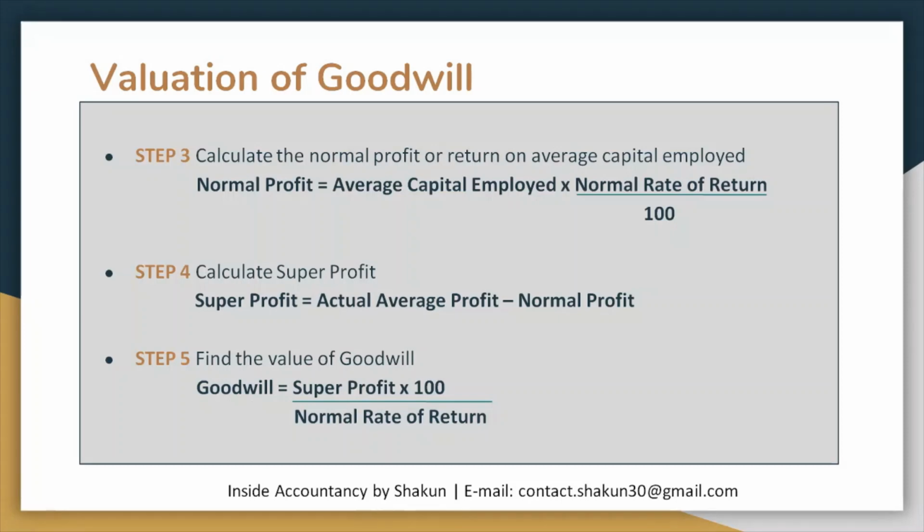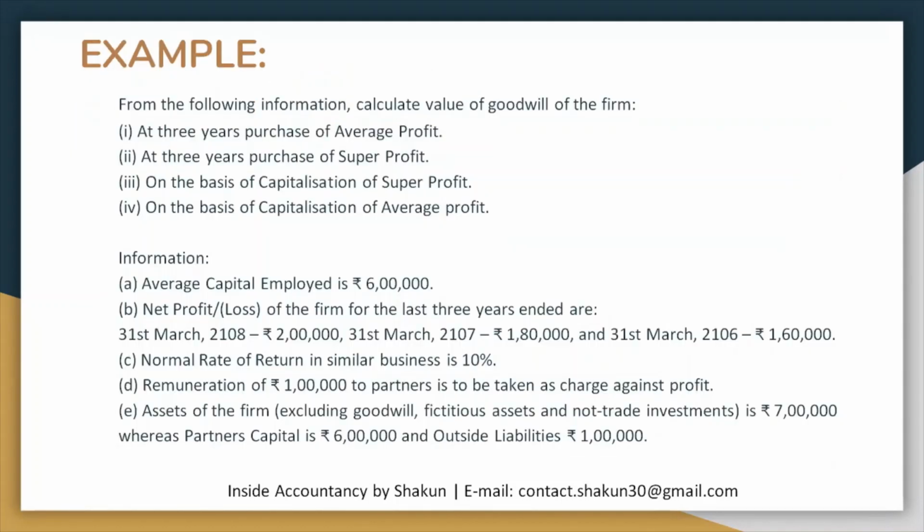Now let's understand both these methods with the help of an example. I have also included average profit and super profit method in this in order to make it more clear. So from the following information, calculate the value of goodwill of the firm. First, at 3 years purchase of average profit. Second, at 3 years purchase of super profit. Third, on the basis of capitalization of super profit. And fourth, on the basis of capitalization of average profit.